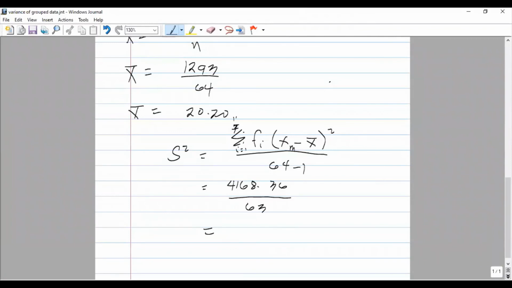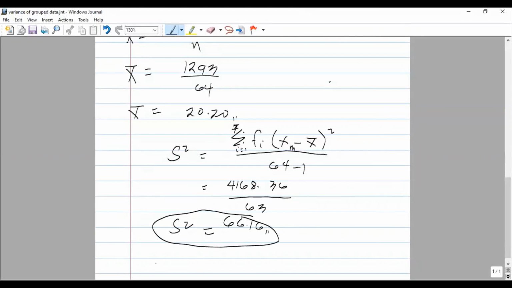Therefore, the variance is equal to 66.16.